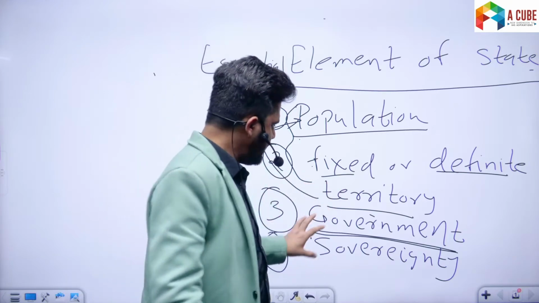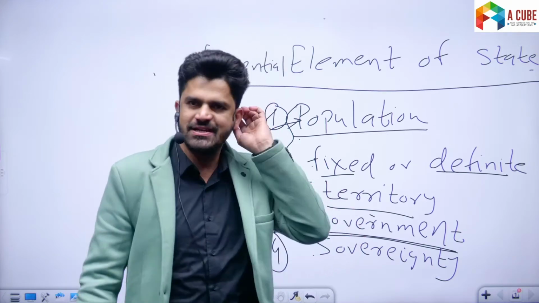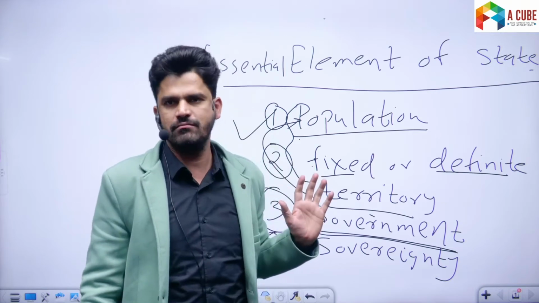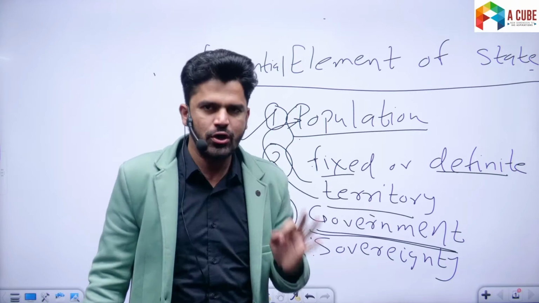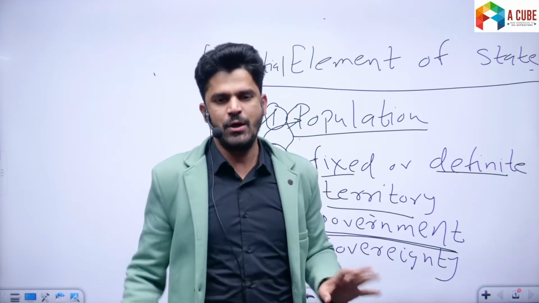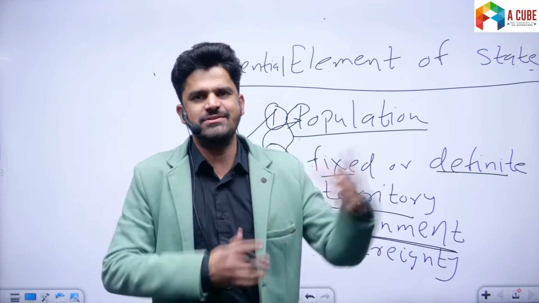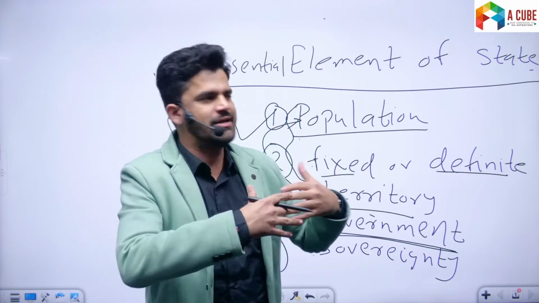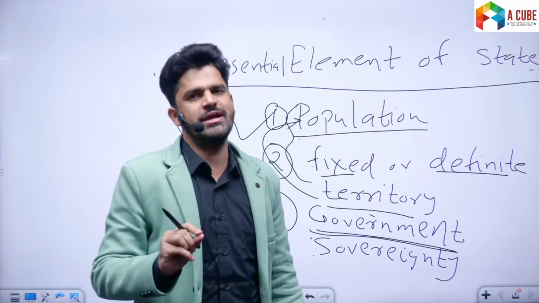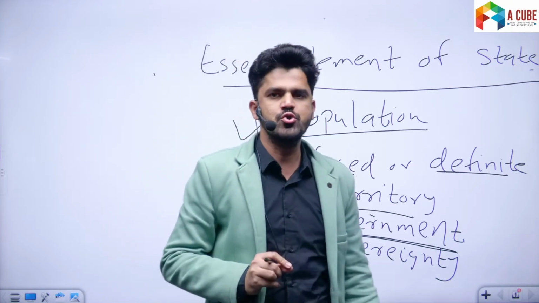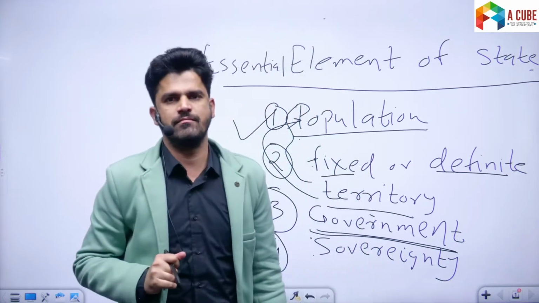Sovereignty means supreme power and authority. The state is independent to control its own affairs within its territory, as well as when it comes to conducting external relations. So a sovereign state is also a state which is not subjected to external control.